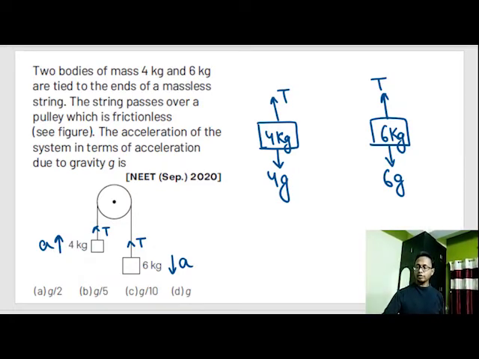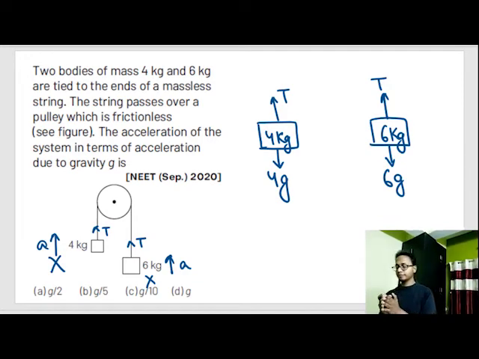You can also take the 6 kg block to be moving up with acceleration A and the 4 kg block to be moving down with acceleration A. Both cases are correct. However, you cannot do this. This approach is wrong, because if you do this, that means the string is getting slack, and no force will be applied by the string. This is wrong, and this is equally wrong.